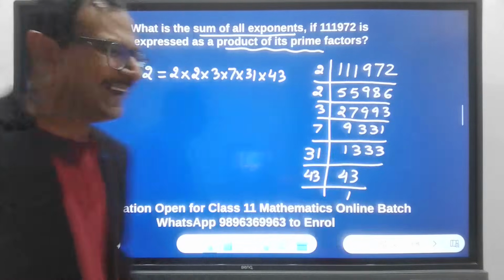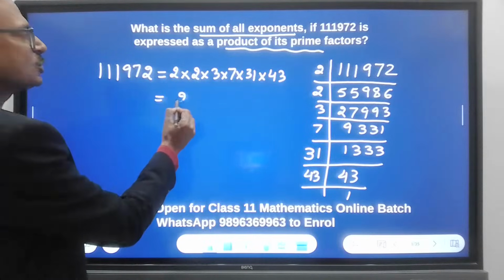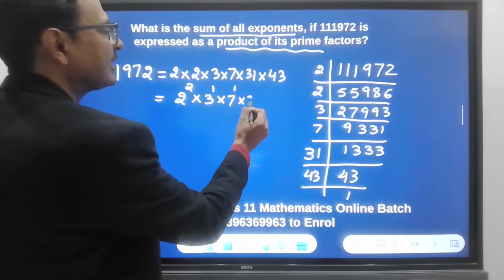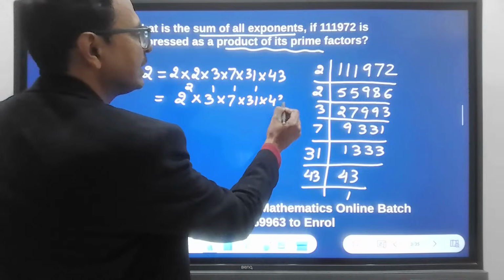Long session. Okay. So here you can write it as 2 raised to power 2, 3 raised to power 1, 7 raised to power 1, 31 raised to power 1, and 43 raised to power 1.